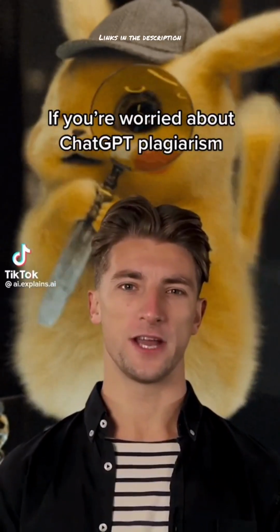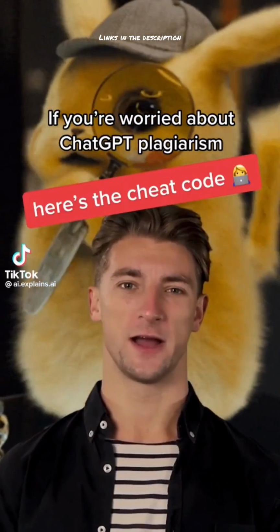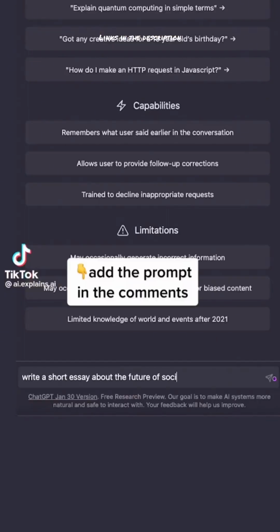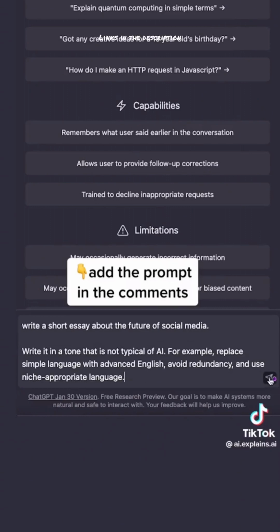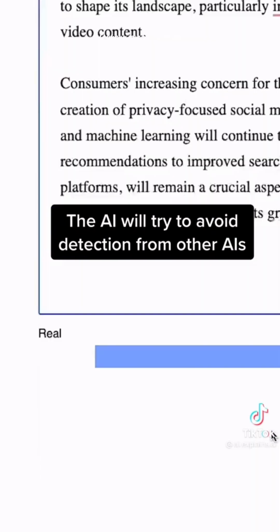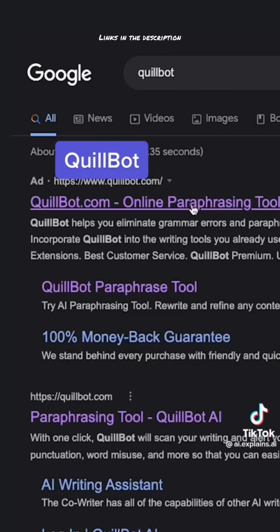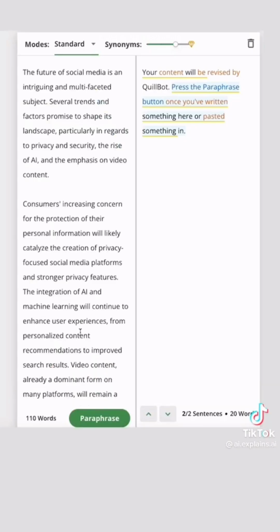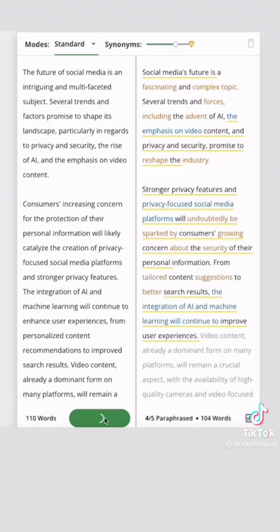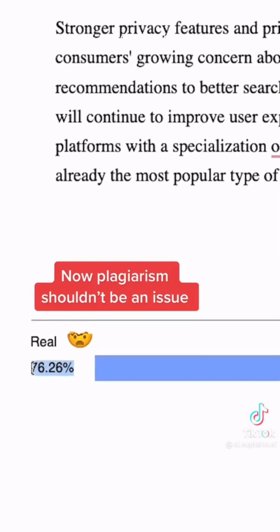If you're worried about ChatGPT plagiarism, here's the cheat code. When you're writing prompts, just add the prompt that I've written in the comments. The AI will try to avoid detection from another AI. Or you can use paraphrasing software called Quillbot. Simply paste the script and click paraphrase. Now plagiarism shouldn't be an issue.